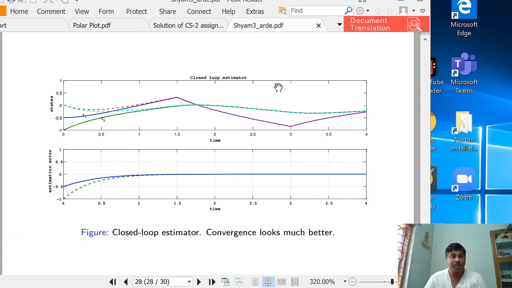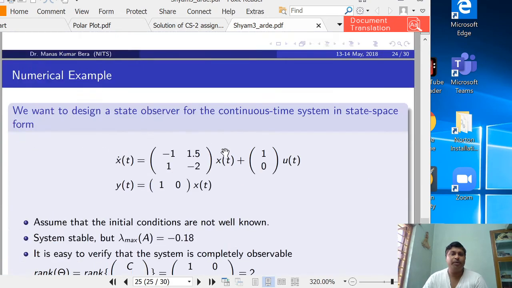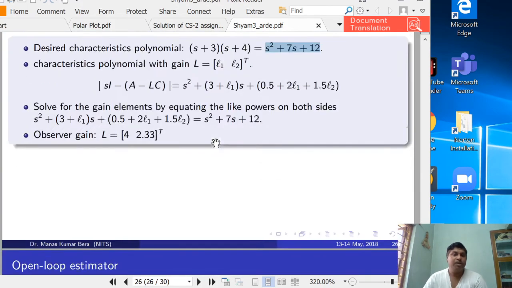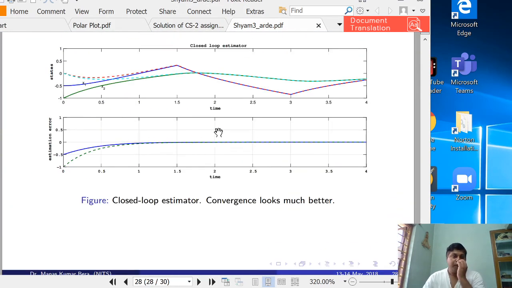But if you use the closed loop estimator, means if you use the observer equation, that is x hat dot equal to A x hat plus B u plus L into the output error, then you will find that both the estimated states are converging to the true state, and the error is becoming 0 almost after 1 second. So there is a convergence of the error to 0 as t tends to infinity. So this observer is working fine.